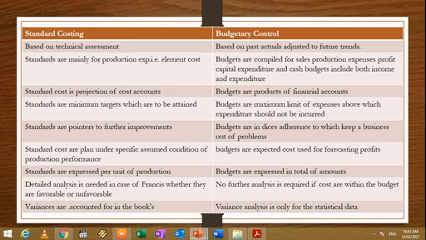Standards are always expressed in terms of unit of production. But budgets are expressed in total amount. In standard costing, detailed analysis is needed in case of prices, whether they are favorable or unfavorable. Here, the actual performance is compared with the budgeted or the standard performance, so that whether your performance is favorable, that is acceptable, or unacceptable, can be decided.